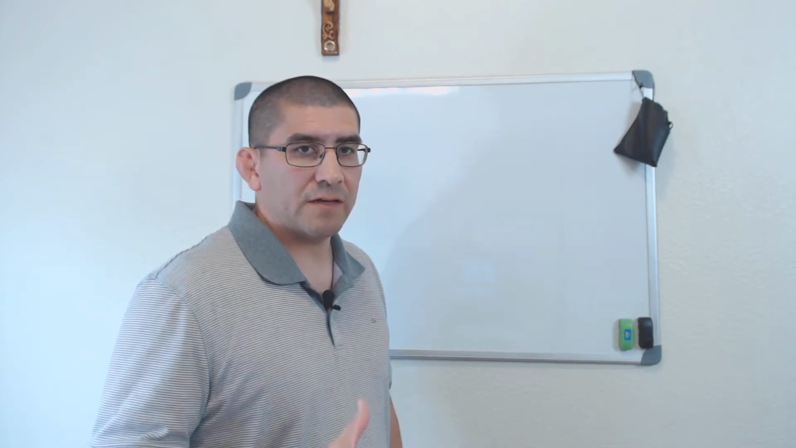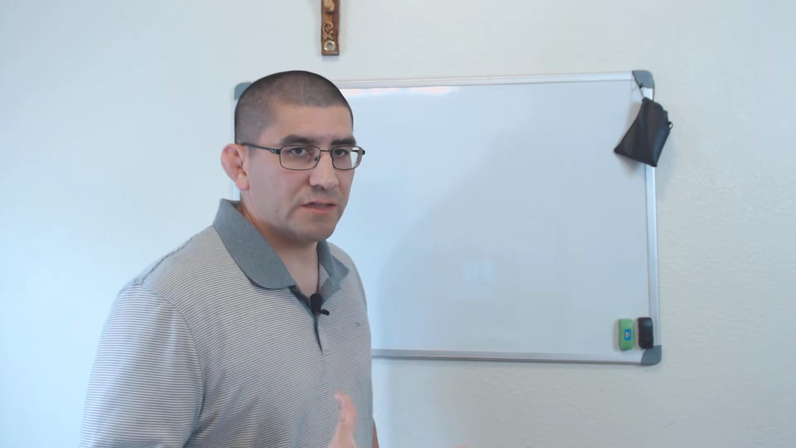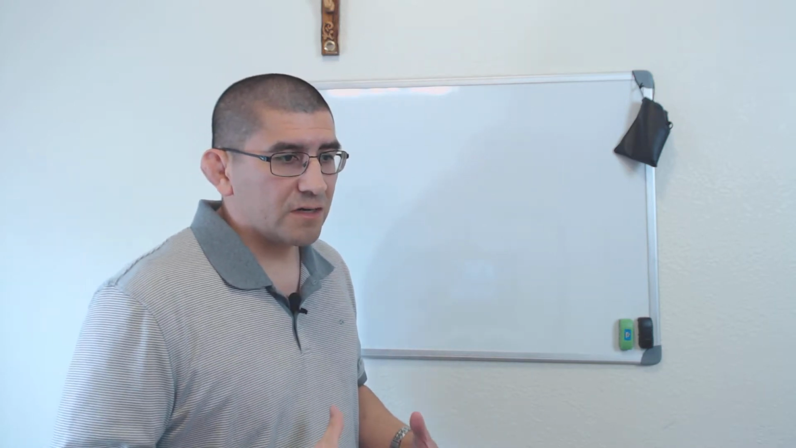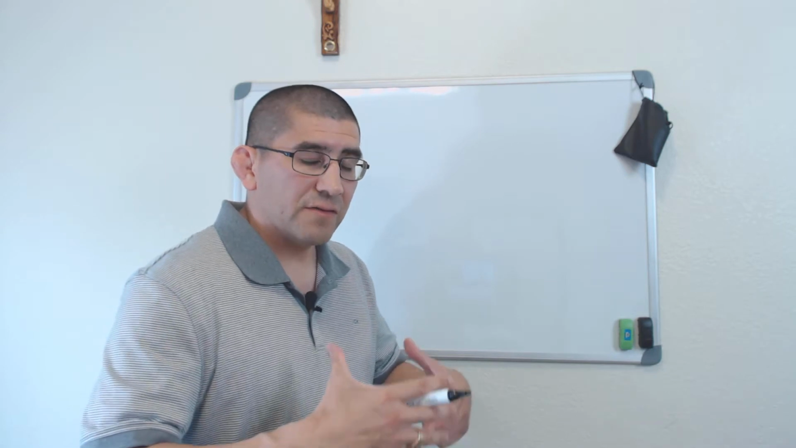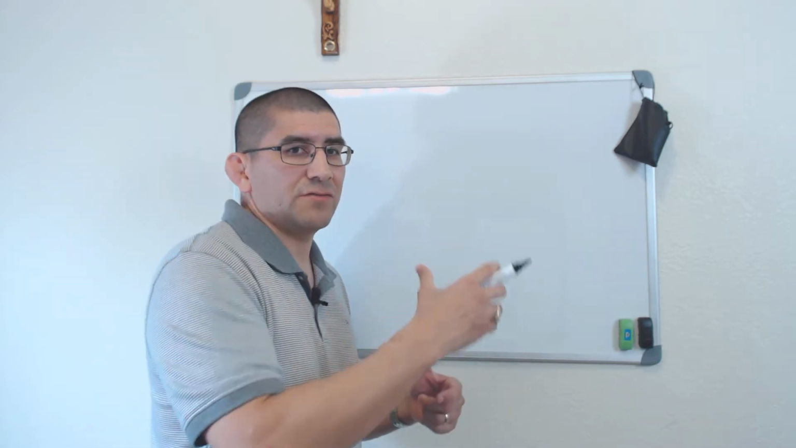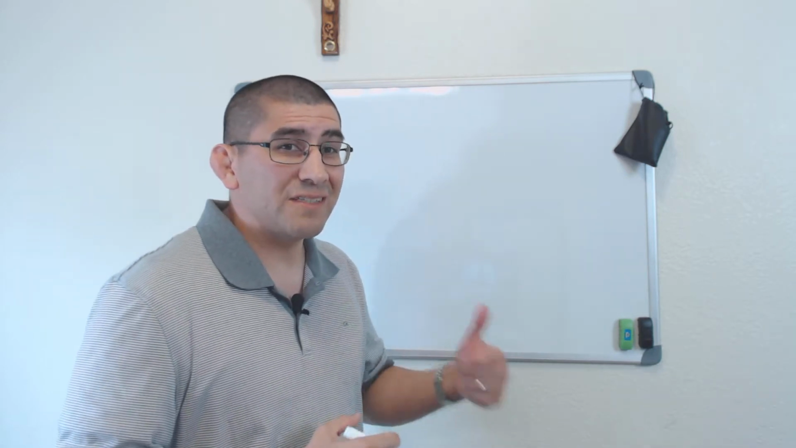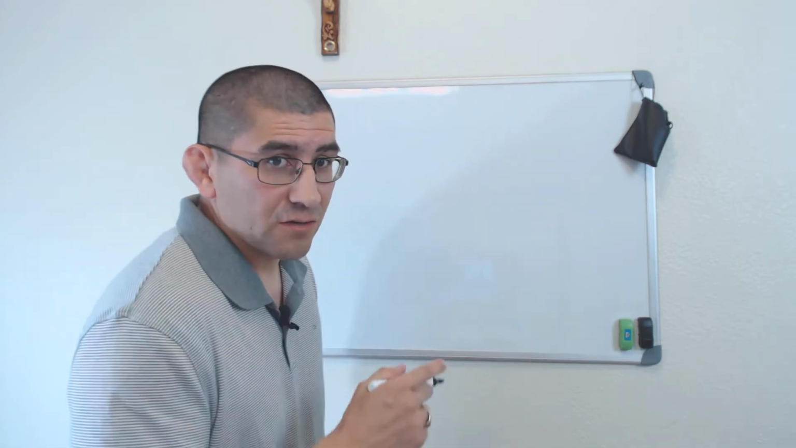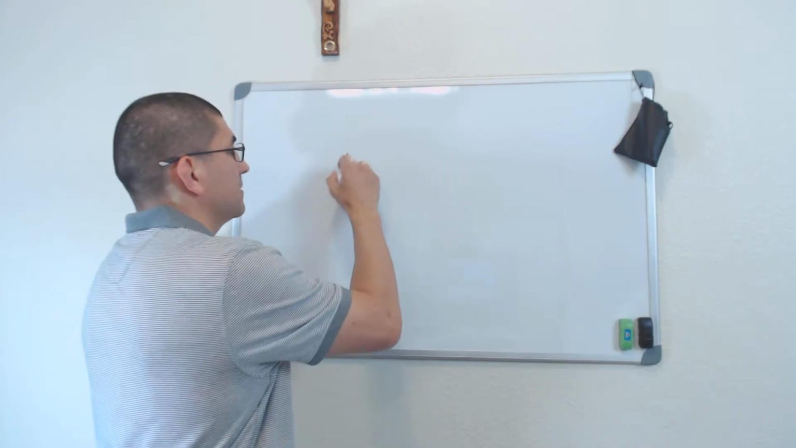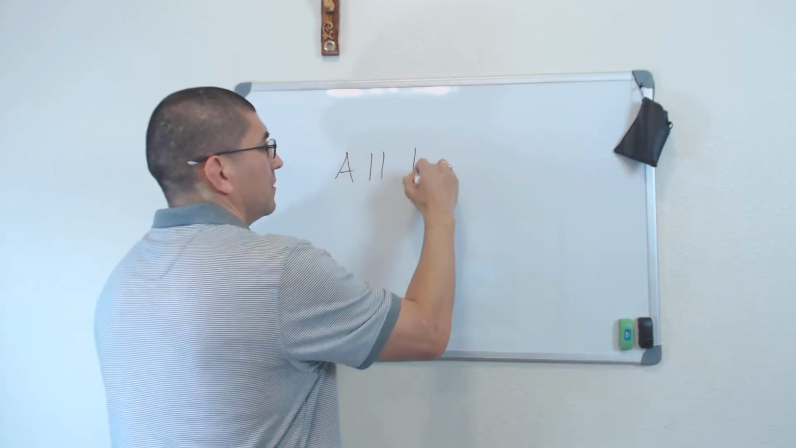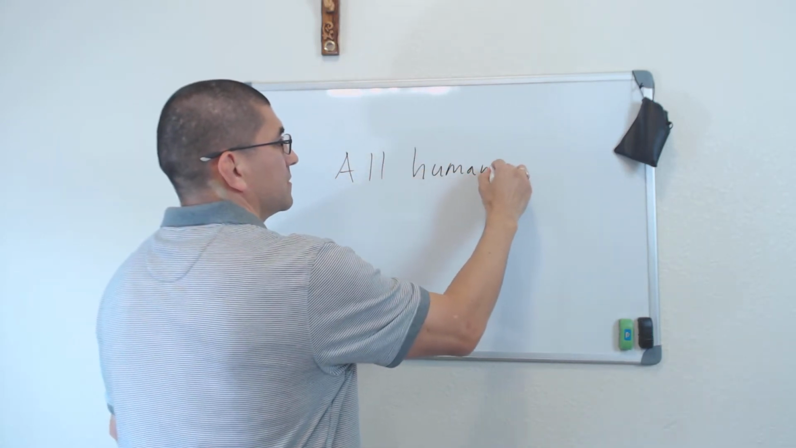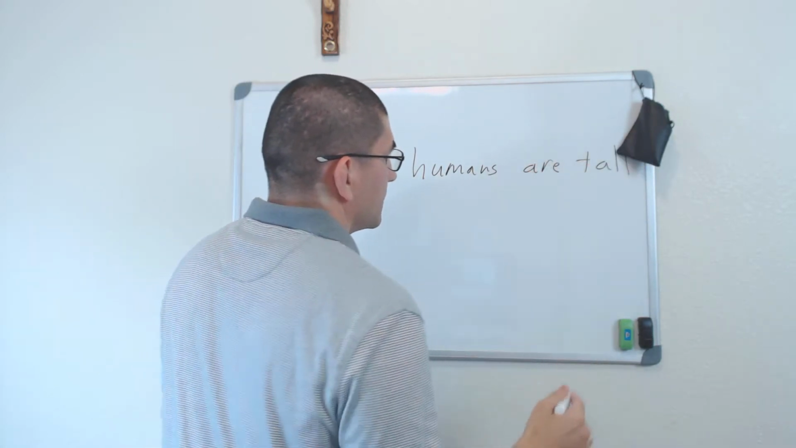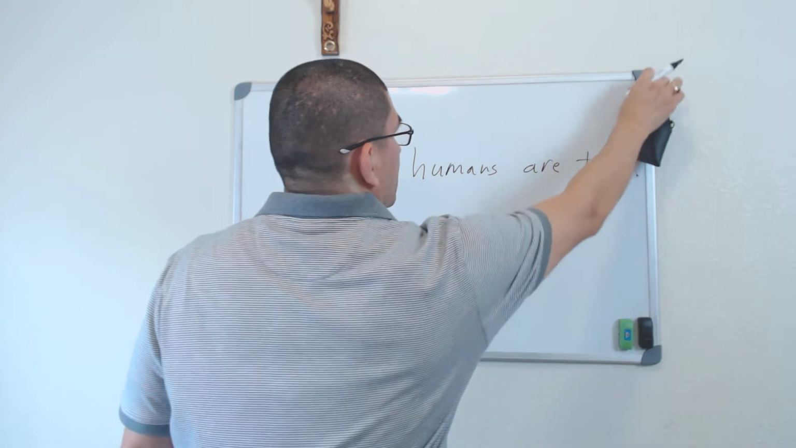So I'm going to explain real quick what a contradiction is, what a real contradiction is. Now remember, a contradiction: you have a statement that is contradictory to another statement when they both differ in quality and quantity. Okay, so if I have a statement, all humans are tall.